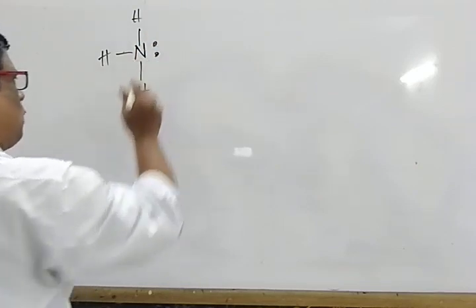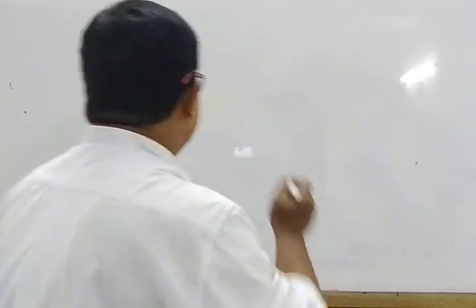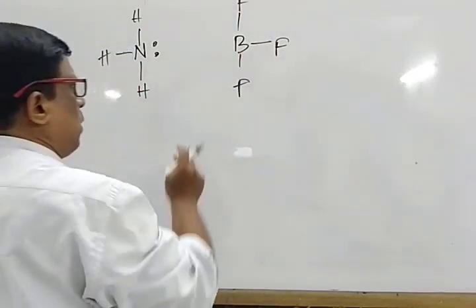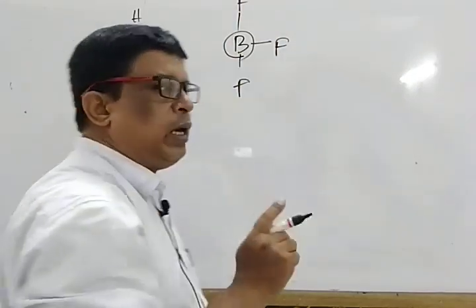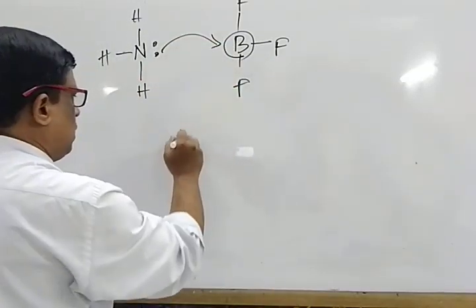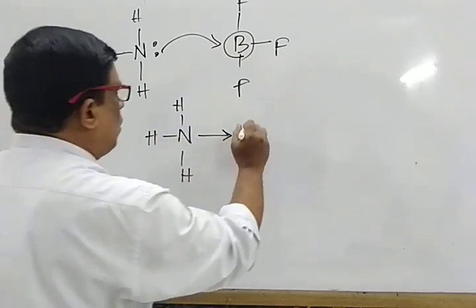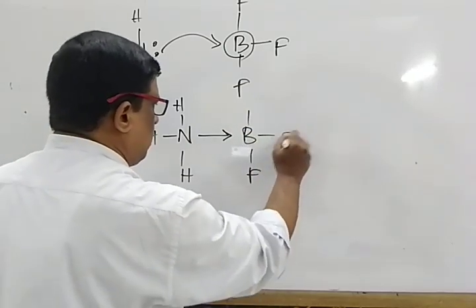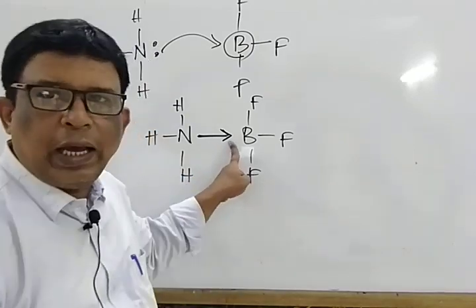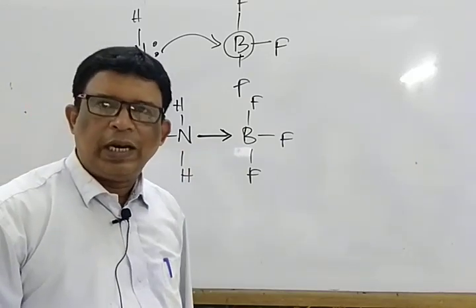After the formation of ammonia, a lone pair of electrons is present at nitrogen. After the formation of BF3, the central atom boron lacks a pair of electrons. That means this pair is donated to boron, resulting in the formation of NH3→BF3, a dative bond. Mark that, it is represented by an arrow sign. Here the head of the arrow is towards the acceptor, while the tail of the arrow is towards the donor. It is one example.